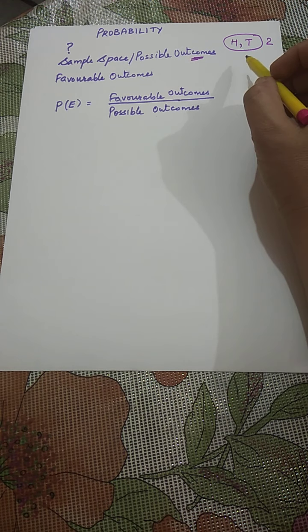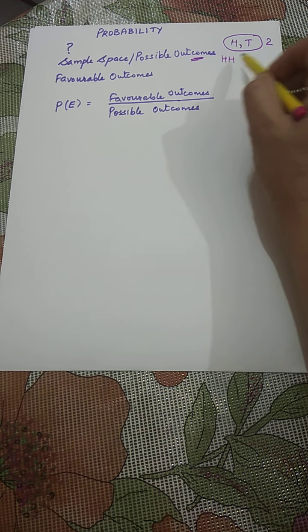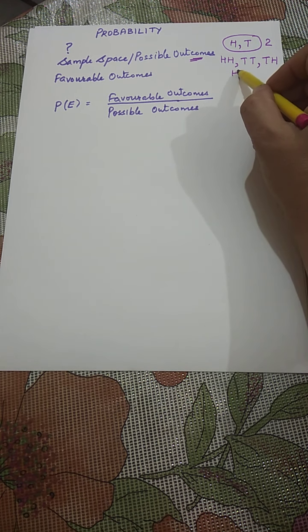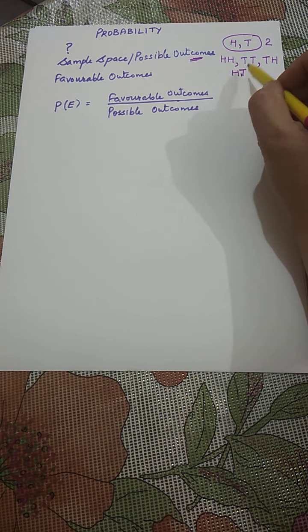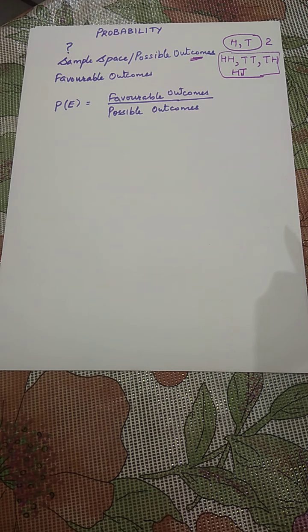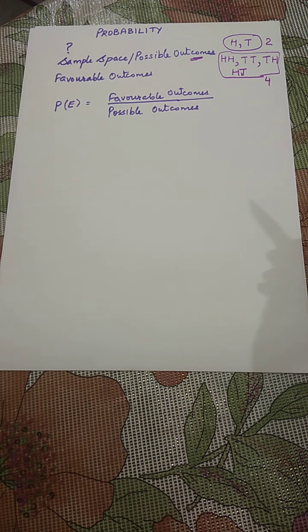Now in the same way, if 2 coins are tossed, what will be the total outcomes? In both coins, heads can come. In both coins, tails can come. In the first coin, tail, and in the second coin, head can come. Or in the first coin, head can come, and in the second coin, tail can come. It means altogether there are 4 possible outcomes. Now if I roll a dice, you can get 1, 2, 3, 4, 5 or 6. It means total possible outcomes are 6.